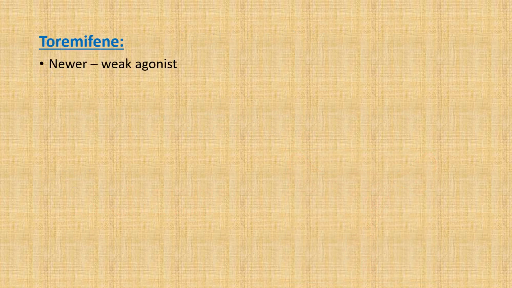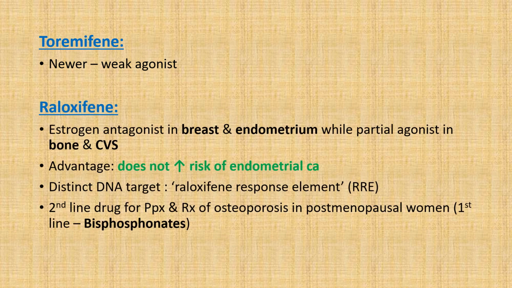Clomifene is the newer selective estrogen receptor modulator similar to tamoxifen, but it is weaker agonist. Raloxifene is estrogen antagonist in breast and endometrium, while partial agonist in bone and cardiovascular system. So the advantage of raloxifene is that it does not increase the risk of endometrial carcinoma because it is antagonist in endometrium. Raloxifene has its distinct DNA target called raloxifene response element, and it is considered as second-line drug for prophylaxis and treatment of osteoporosis in post-menopausal women, the first line being bisphosphonates.